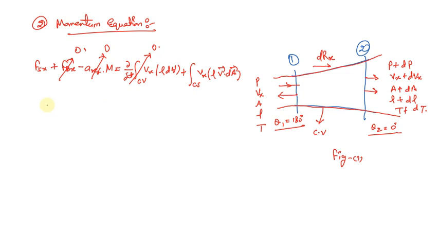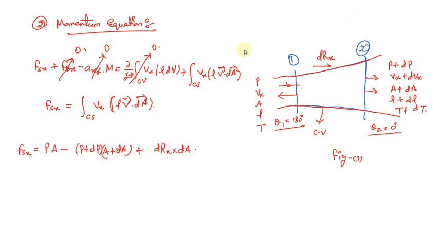Now we'll be left with Fsx equals the integral over the control surface of Vx rho V dot dA. So this is the term that we will be left with. If we solve it further, first of all let us just calculate the surface forces.